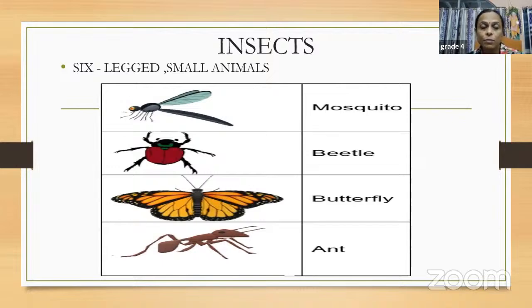Insects mostly have 6 legs and they are very small. For example, the ant, which I gave you as a very small animal in the first slide, right? So the insects are a group of 6-legged small animals. Like we have mosquitoes, beetle, butterfly, ant, dragonfly. These are all insects, and they have 6 legs. House fly, the मक्खी, is also an insect, and they are very small in size. This is one group.